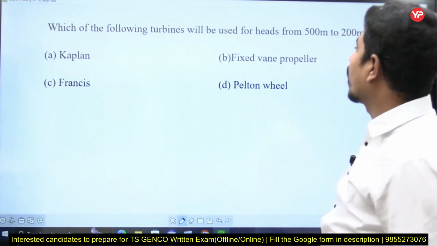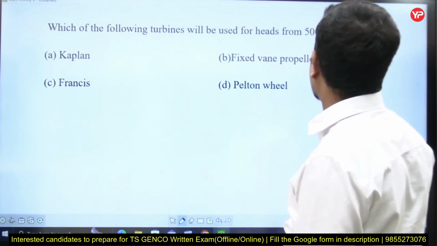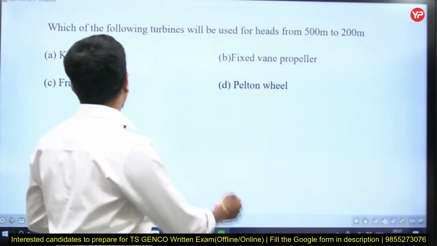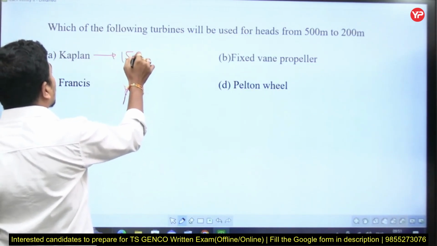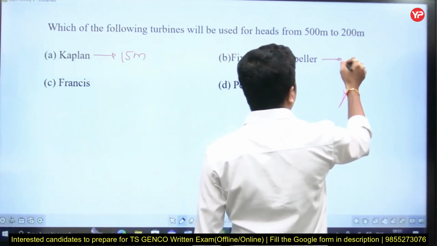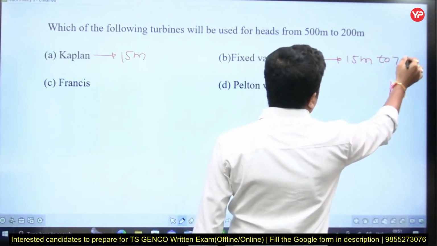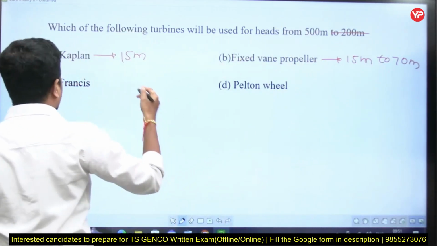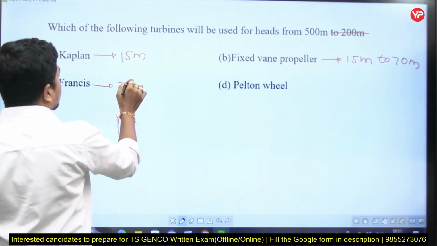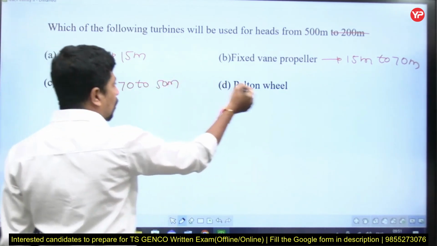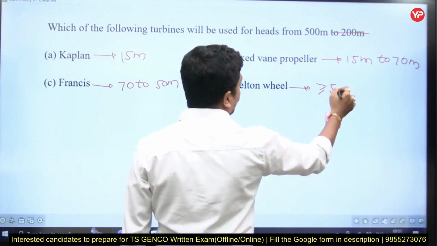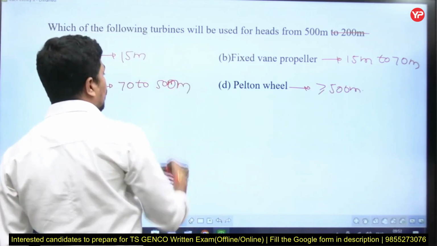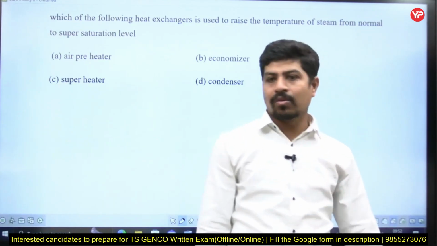Next question. Which of the following turbines will be used for heads of 500 meters and above? Kaplan is up to 15 meters. Fixed vane propeller is from 15 meters to 70 meters. Okay, forget about the 200, that is a typo. Francis is from 70 to 500 meters. Pelton wheel is for greater than or equal to 500 meters. Pelton wheel is used. Yeah, this is not 50, this is 500 meters. Okay, that is a direct question. Let's go to the next question.